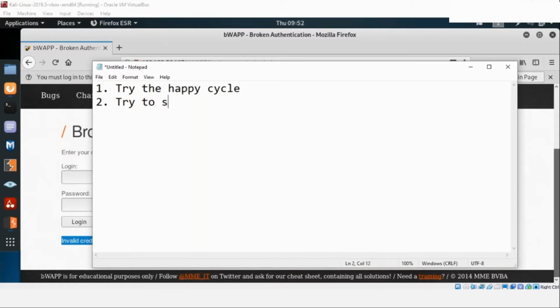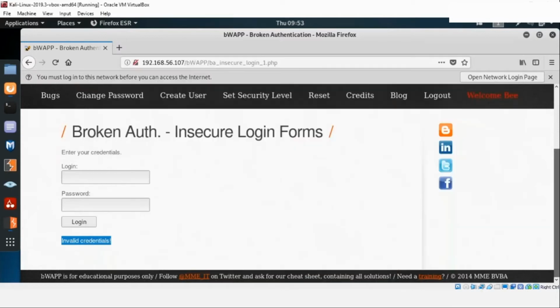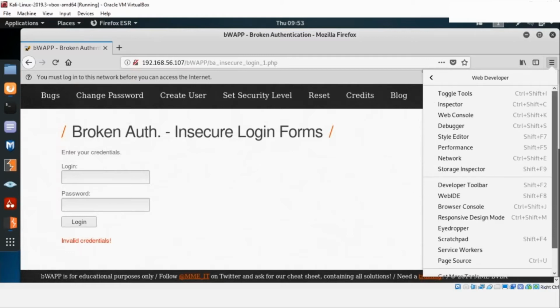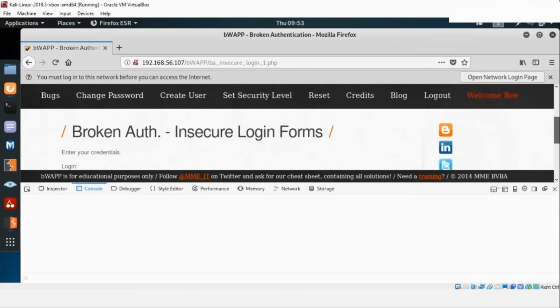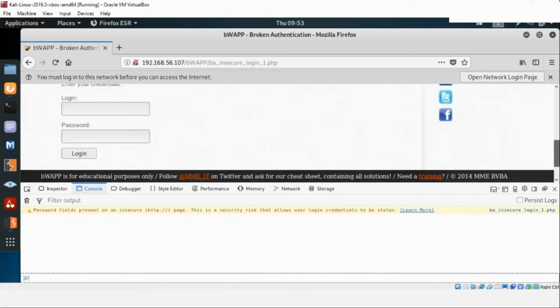Now try to see URL, cookies, errors, and console. So let's try it and see what is happening with my URL. Under URL, there's nothing present, just the web page, the name of the web page. Under errors also, I'm not able to see much details here. Let's go ahead and open our console. Go to web developer, open web console. Try to see what is happening under console, and I am not able to see much details under console too.